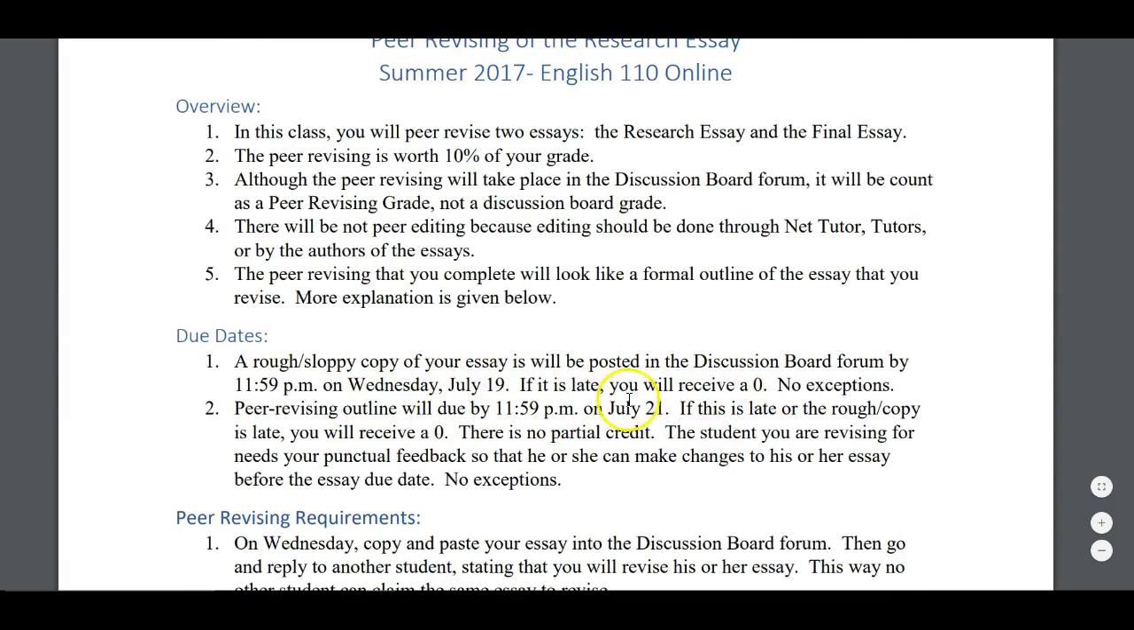That's July 21st, and again, I used Albert. I'm going to copy and paste the outline I gave him, and the feedback is built within that, and then I'll copy and paste it by July 21st, so Albert can use it and make his revisions, because the final essay is due July 23rd, Sunday.